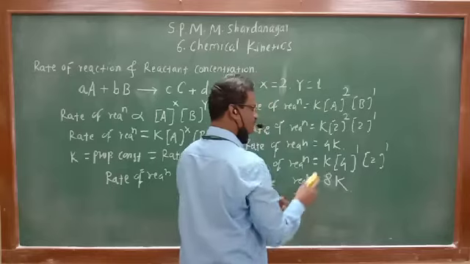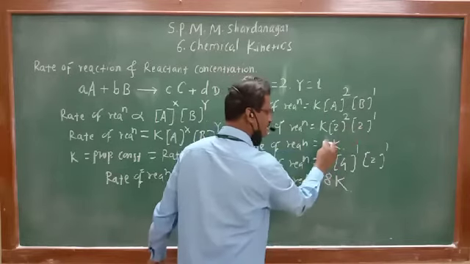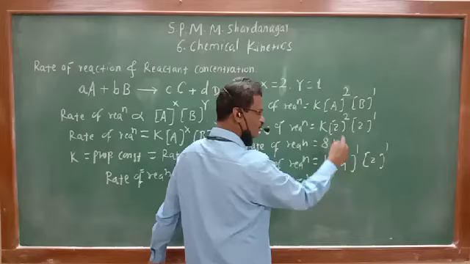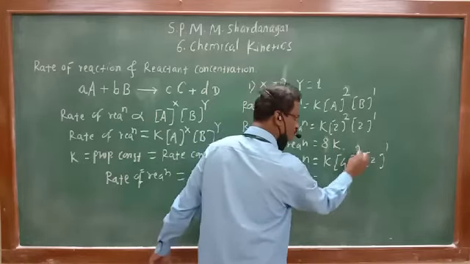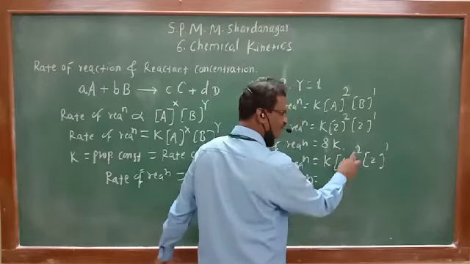What is this equation? 2 2s are 4, 2 4s are 8, means this is 8k. And now, if we double the concentration of this, instead of 2 it is 4. So 4 raised to 2. What is this? 4 4s are 16 into 2, 32k.